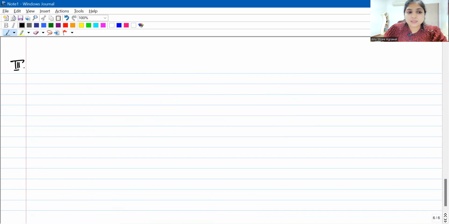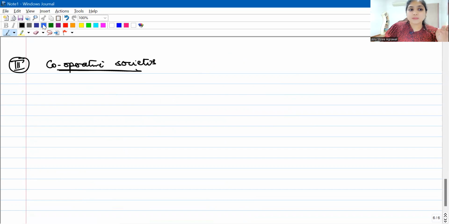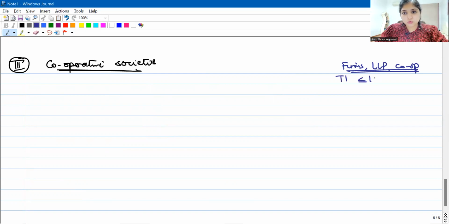Now taking you to the third amendment. Our third amendment is relating to the surcharge rate applicable to cooperative societies. Let me tell you the existing provision first. According to the existing provision, for firms, partnership firms, LLPs and cooperative societies, for all the three, we have a common provision of surcharge. And that common provision is if the total income is up to 1 crore, then there is no surcharge. But if the total income is more than 1 crore, then 12% of income tax will be the surcharge. This is the existing provision.